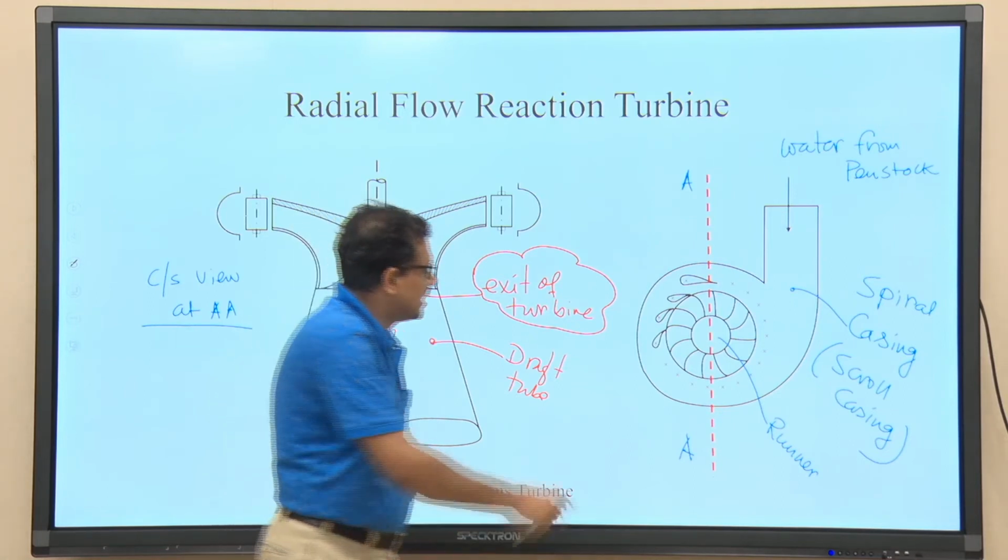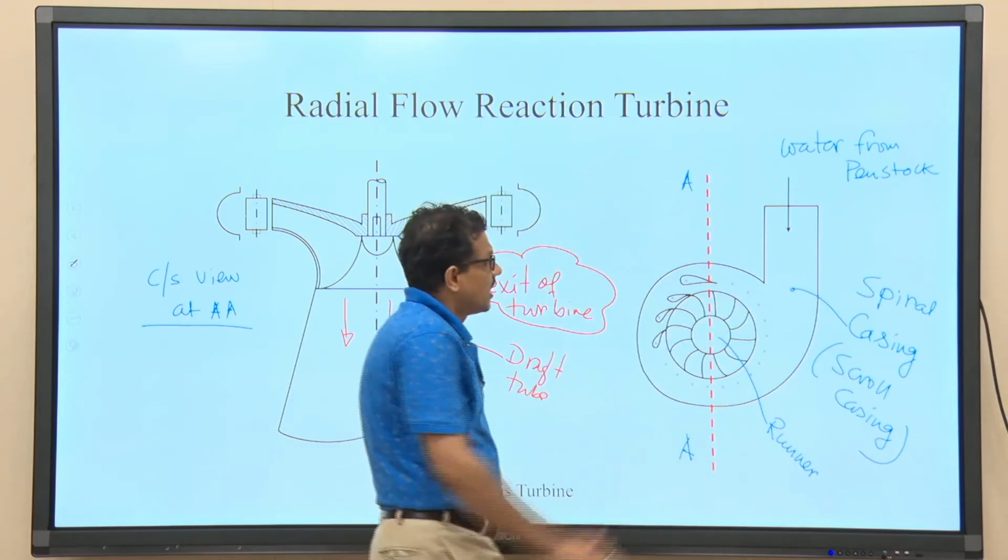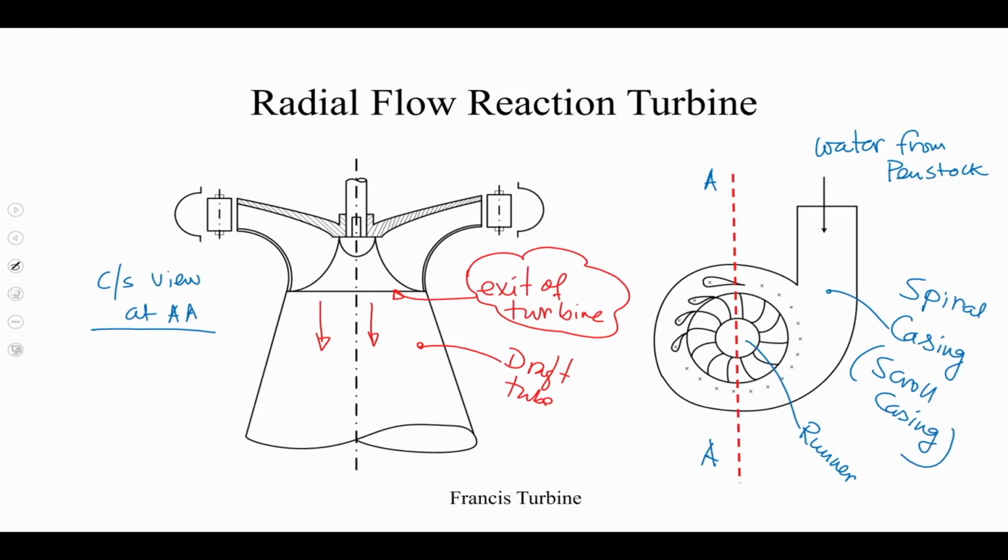but here the entire runner is surrounded by the special arrangement that is called casing, and when liquid is coming out from the penstock, it gradually goes into the runner. So, you know that I did not show. So, this particular part is known as guide vane.